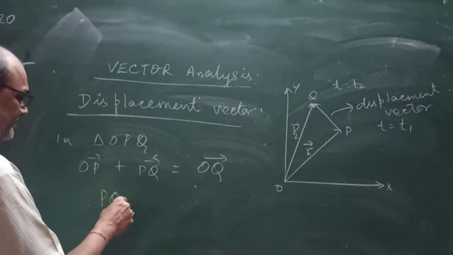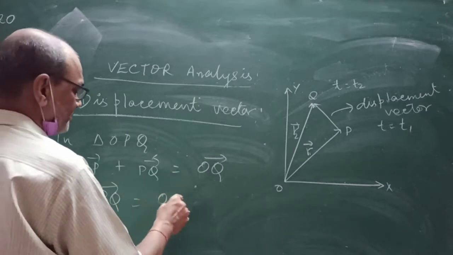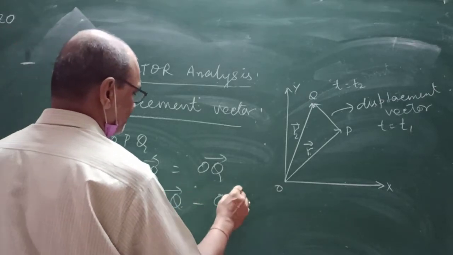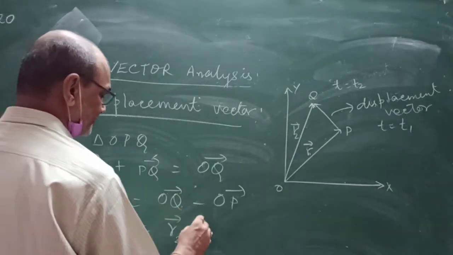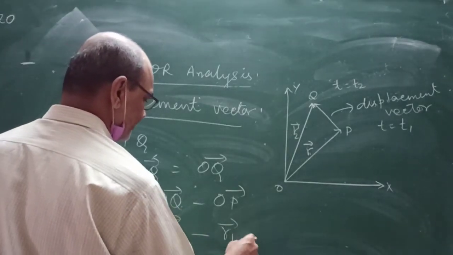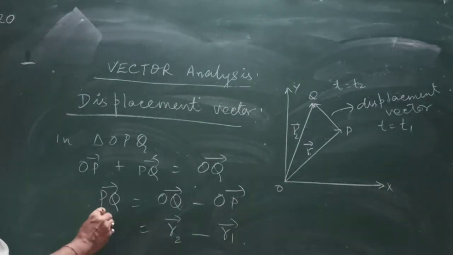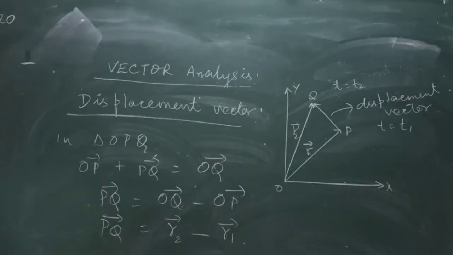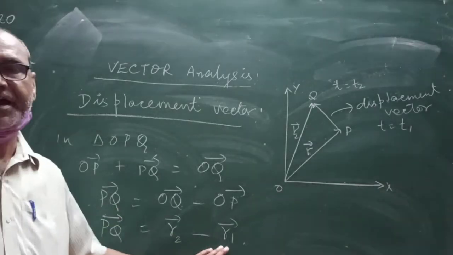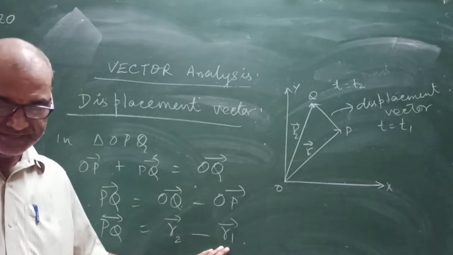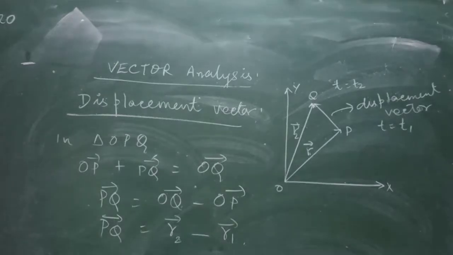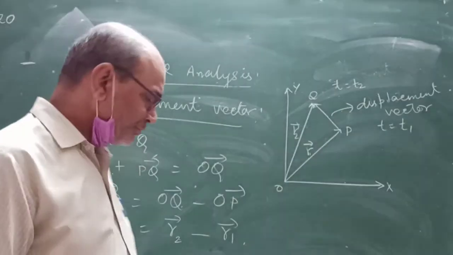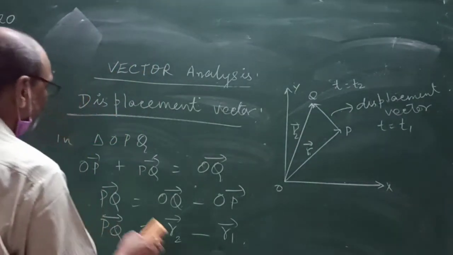Therefore the displacement vector PQ is equal to OQ minus OP, that is r2 minus r1. Therefore the displacement vector in a given interval of time is equal to r2 minus r1. Is it clear?